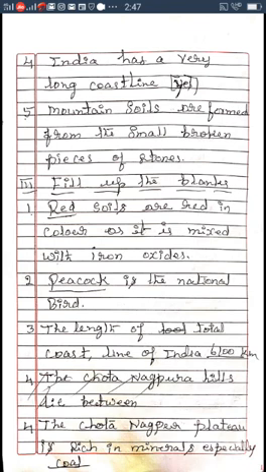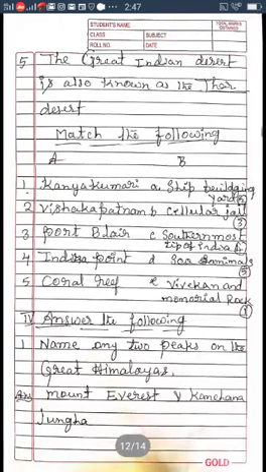The length of the total coastline of India is 6,100 km. The Chota Nagpur plateau is rich in mineral, especially coal. Fifth one. The Great Indian Desert is also known as Thar Desert.